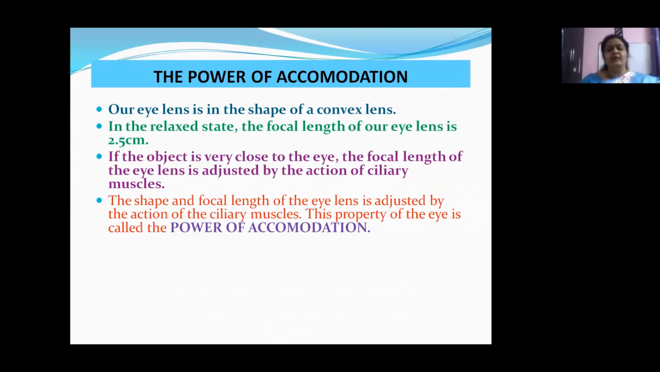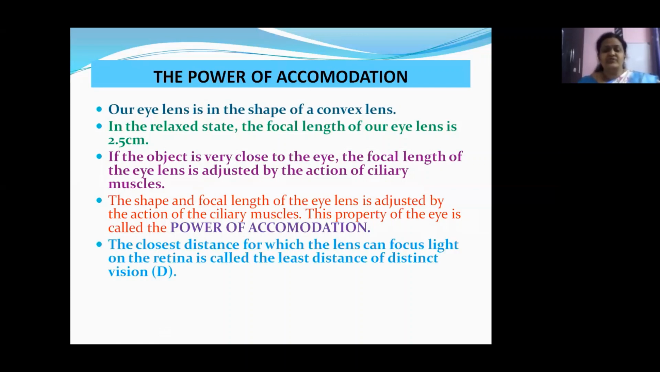So the shape and the focal length of the eye lens is adjusted by the action of the ciliary muscles. This property of the eye is called the power of accommodation. Understood, children? What is the power of accommodation? This is the ability of the ciliary muscles to control the focal length of our eye lens. That is called the power of accommodation.